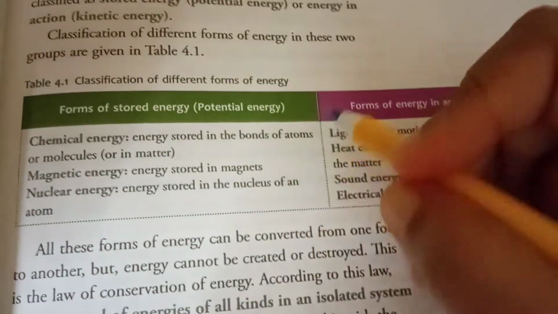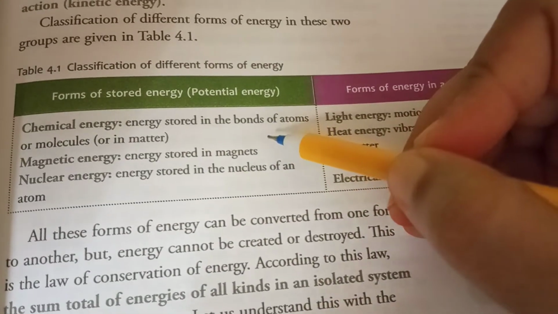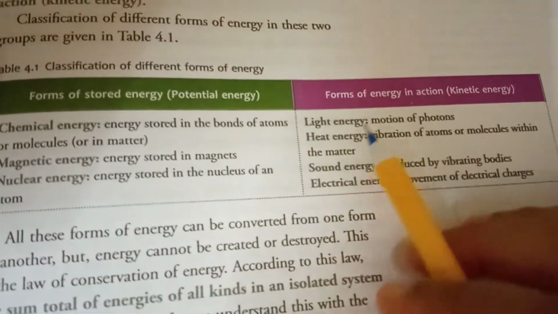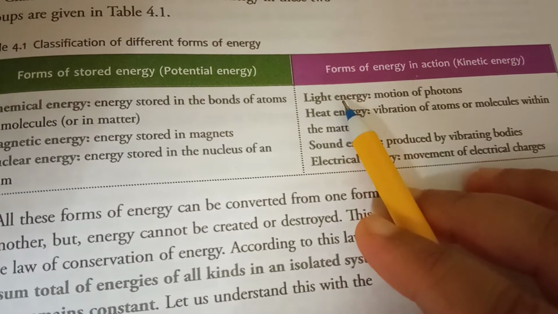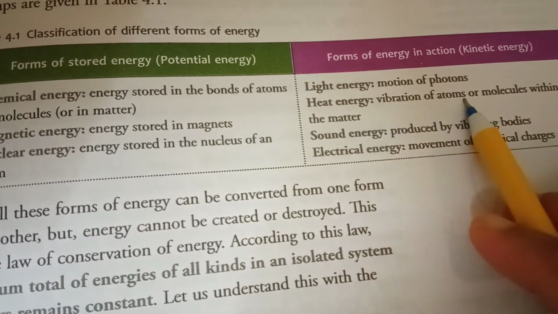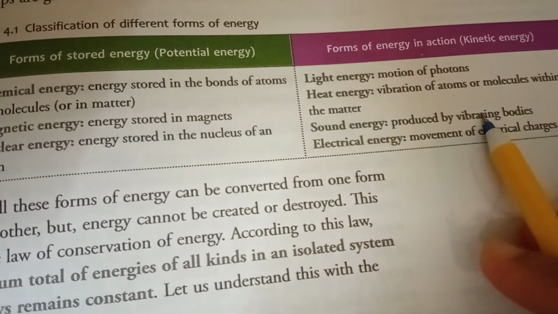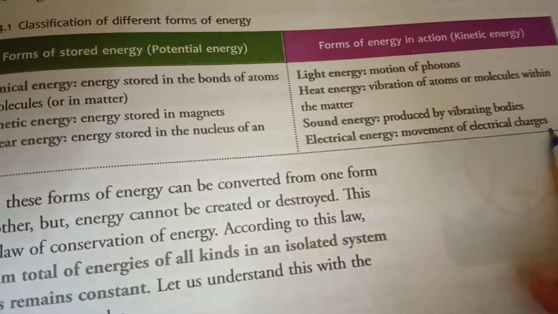So these are the forms of energy which come under stored energy, or potential energy. And some forms of energy are energy in action, meaning kinetic energy. First, light energy is the motion of photons. Heat energy is the vibration of atoms or molecules within matter. Sound energy is produced by vibrating bodies, and electrical energy is the movement of electrical charges.